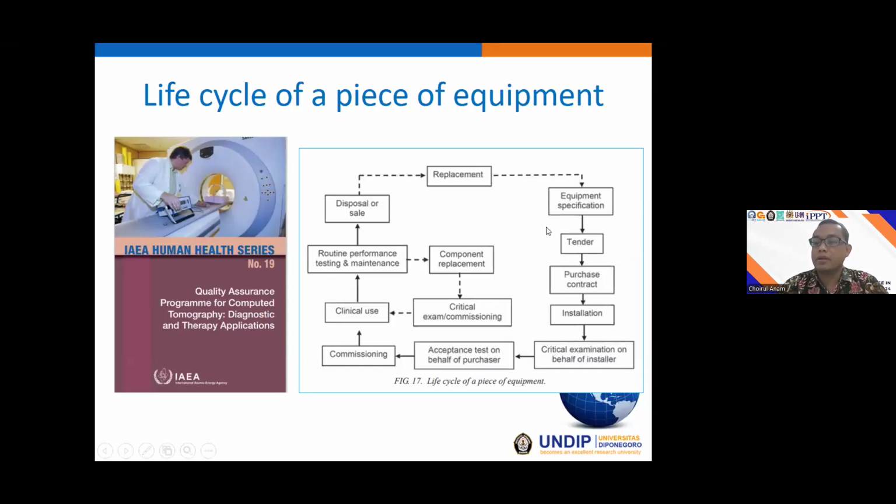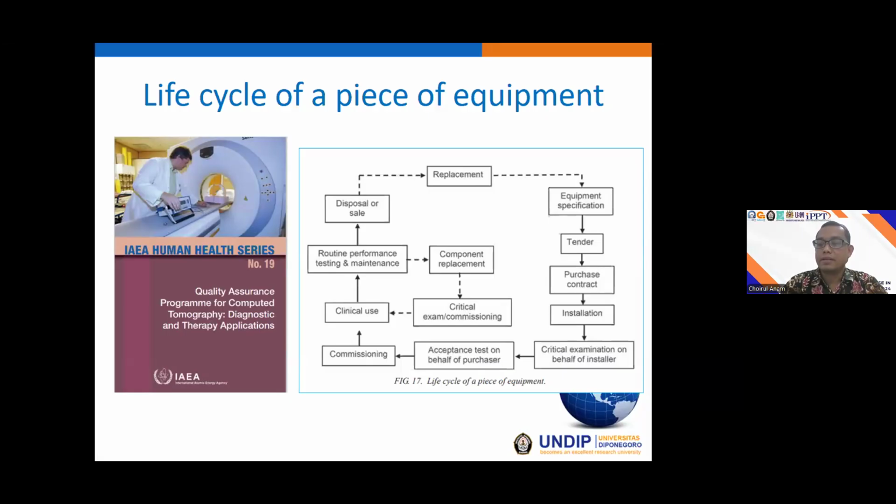If we want to purchase this scanner, the equipment specification is very important. After that, the tender, and after that, the purchase contract, and everything is okay. Then the equipment comes to our department and will be installed.